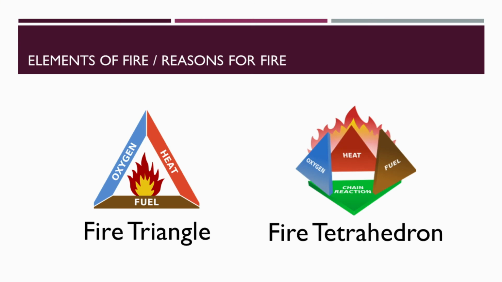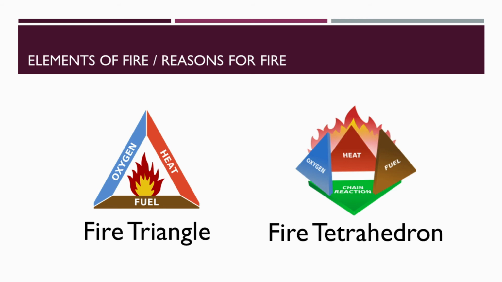Elements of fire, or reasons of fire. Fire occurs whenever combustible fuel in the presence of oxygen at an extremely high temperature becomes gas. Flames are the visual indicator of the heated gas. Fire can also occur from lower temperature sources. Over time, combustible materials such as smoldering embers can reach their ignition temperature.